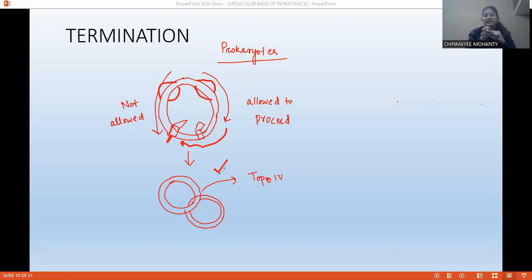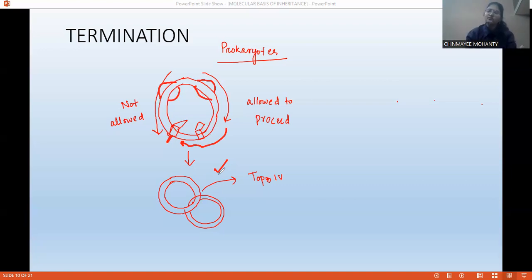So decatenation is carried out by another enzyme. The name of that enzyme is topo. So this is how the termination occurs in case of prokaryote. But in case of eukaryotes, the things are a little bit different. In case of eukaryote, there is a telomerase enzyme. That enzyme is responsible for providing a template, and we need to elongate that particular strand. Then we can remove the primer. So there are a lot more steps involved in it. This is how DNA replication takes place.